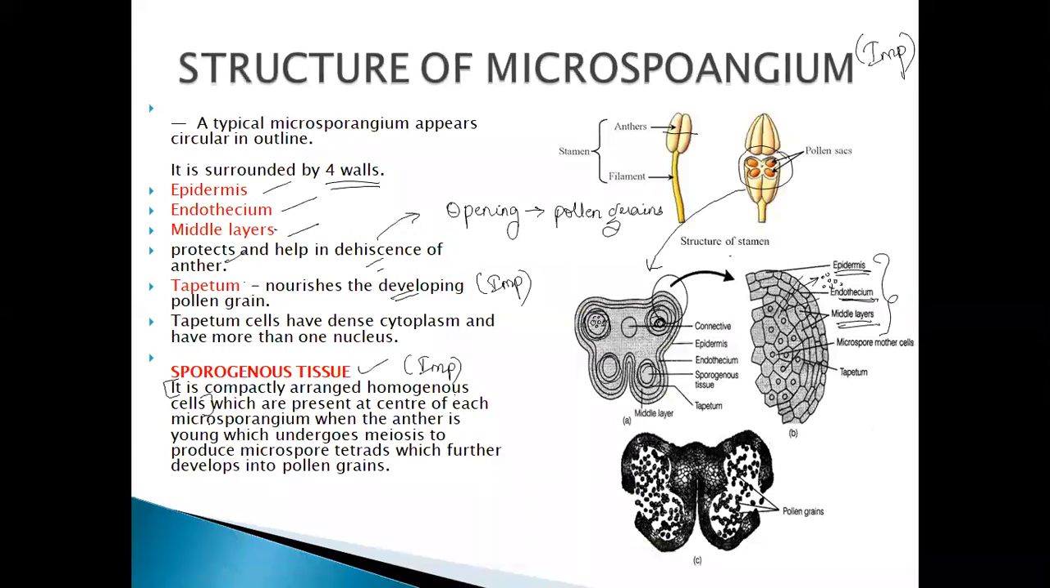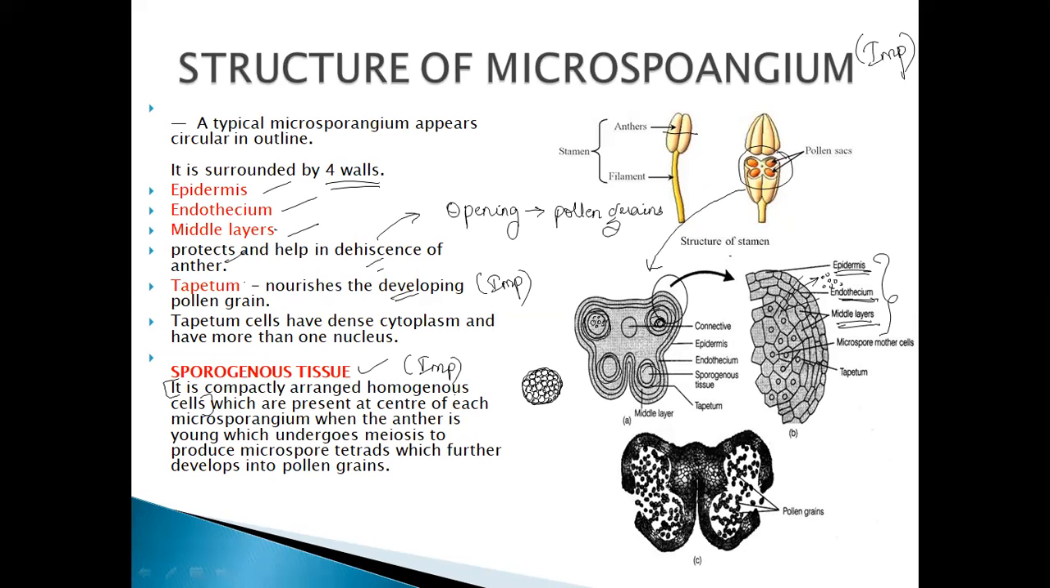arranged homogeneous cell. Now what do you mean by compactly arranged? Compactly arranged means this way, students. This is a tetrad. Clear? Now here the cells are arranged like this, compactly arranged. Means very near, they are arranged in this way. There is no gap or space. This way they are compactly arranged. So the first point says that it is a compactly arranged homogeneous cell.